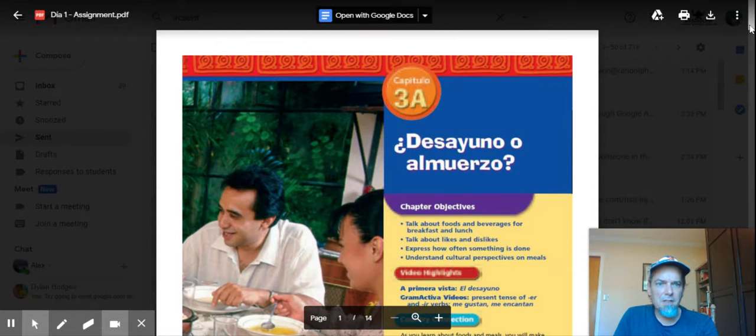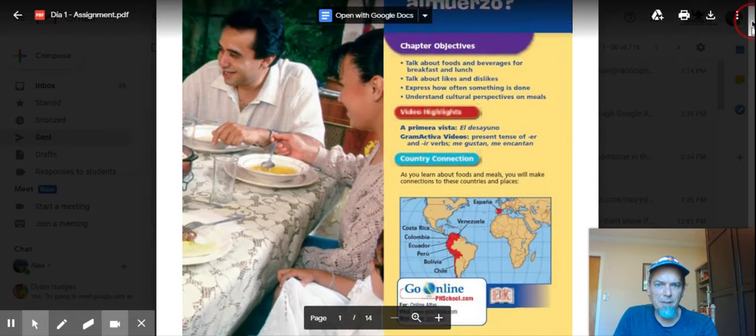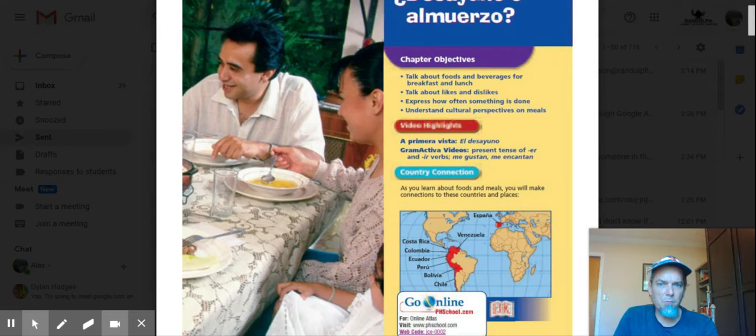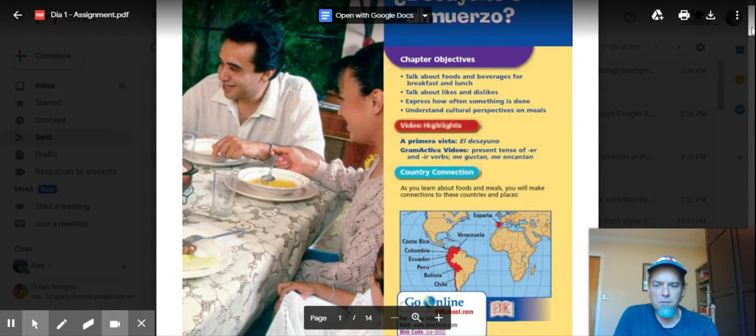The first page is showing what we're going to be working on in this chapter. And you can see the chapter objectives talk about foods and beverages for breakfast and lunch. Talk about likes and dislikes, express how often something is done, understand cultural perspectives on meals. As far as grammar, so far we've learned regular AR verbs. And in this unit, we're going to learn how to conjugate regular ER and IR verbs in the present tense. We're also going to learn how to use me gustan and me encantan, which are a little different than me gusta and me encanta. So that's the first page of the first file.